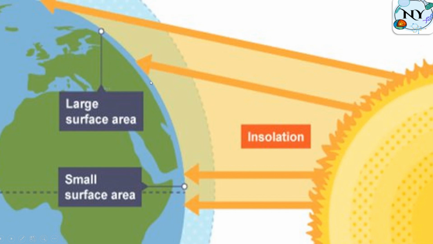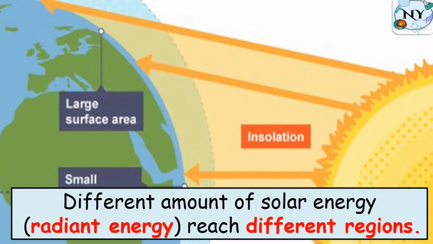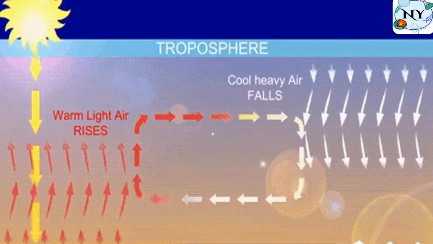If I compare it with another area a bit farther from the sun's rays, I'll find that the weather here will be warm because the sun rays are not as focused as here. And if I compare with the very top, the highest point at the North Pole and South Pole, there are almost no sun rays at all, so the weather is very cold. So we can conclude that planet Earth receives different amounts of solar energy. This means in some regions we have hot air, and other regions have cold air.